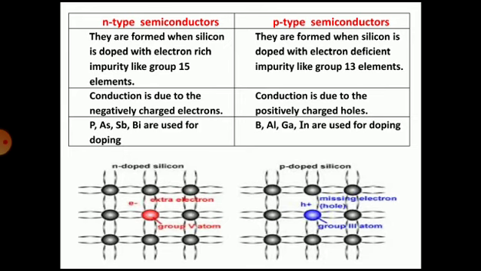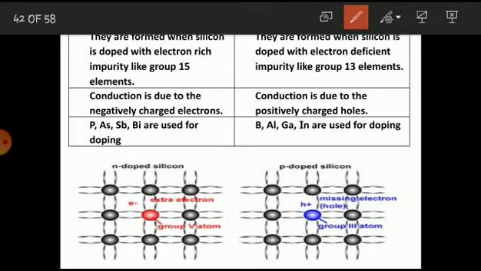Now, let us try to understand how the conduction actually takes place in semiconductors. Below this, there are two diagrams. The first one is of an n-type semiconductor and the second one is of a p-type semiconductor. In the n-type semiconductor, the semiconductor is silicon, and silicon has 4 valence electrons in its valence shell.